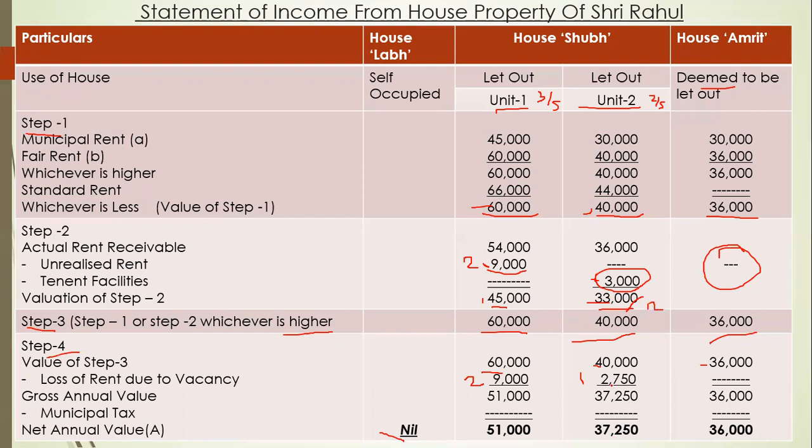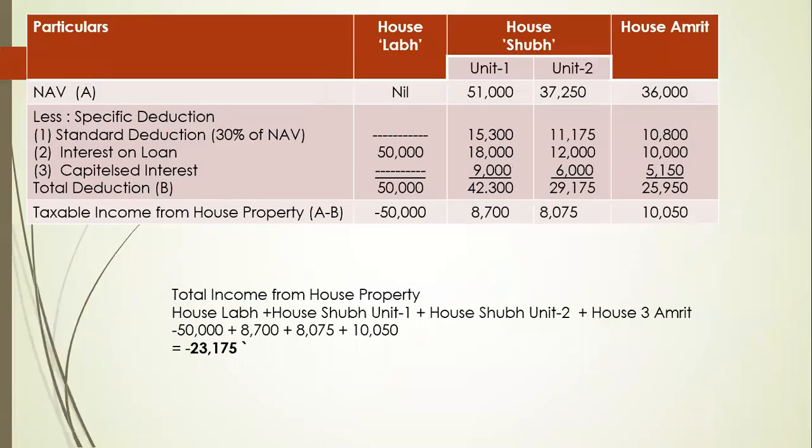It will be 2,750. Okay, so we will minus 9,000 from 60,000, 51,000, 2,750 from 40,000, 37,250, and 36,000. Municipal taxes are unpaid, so it will not be calculated. So our answer for net annual value will be 51,000, 37,250 and 36,000. Clear? So let's move further.